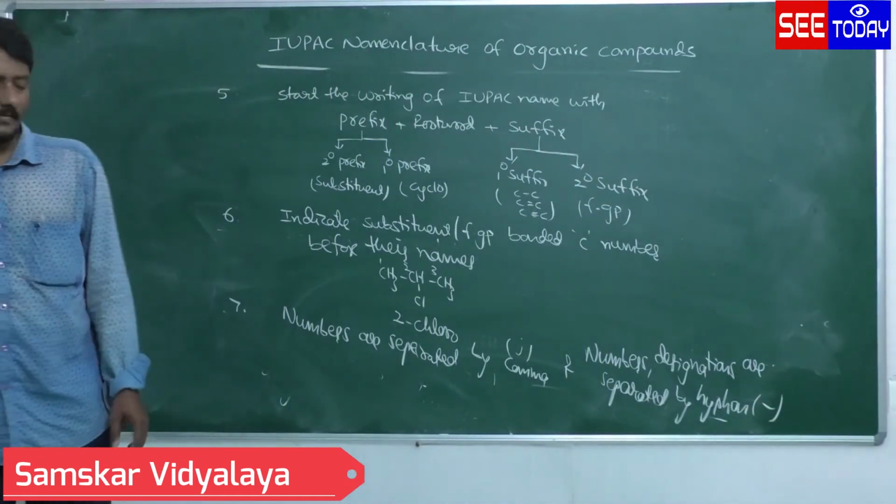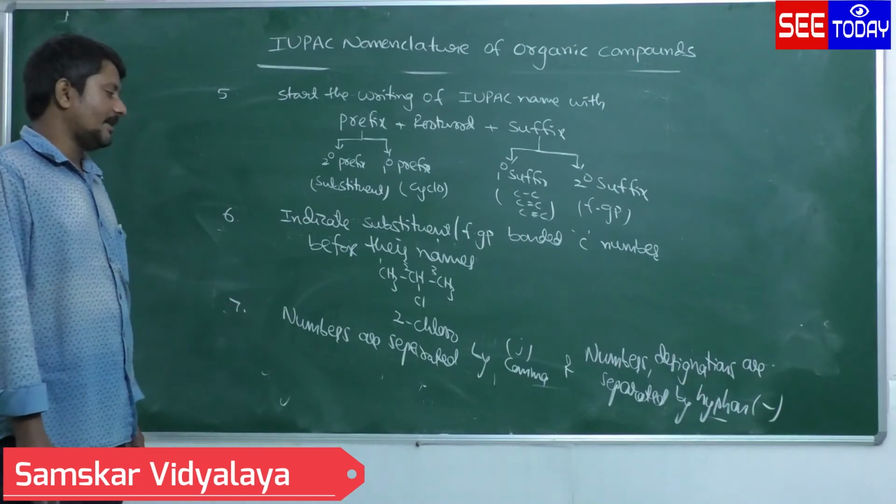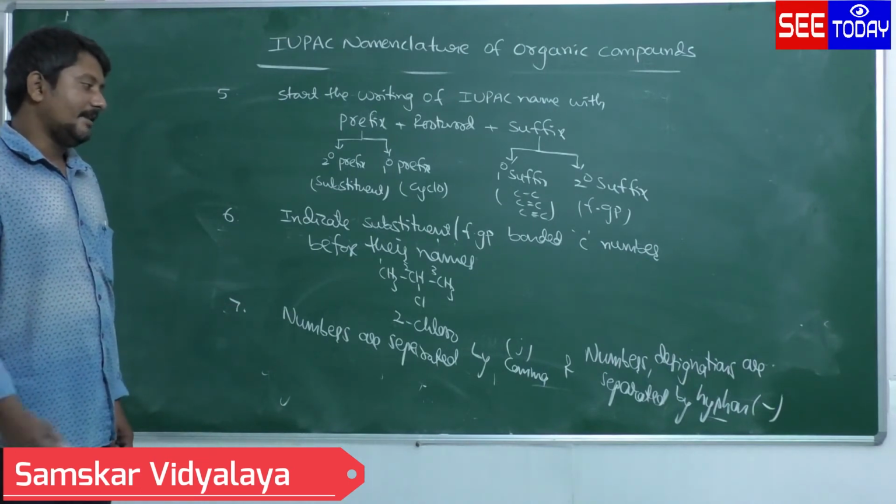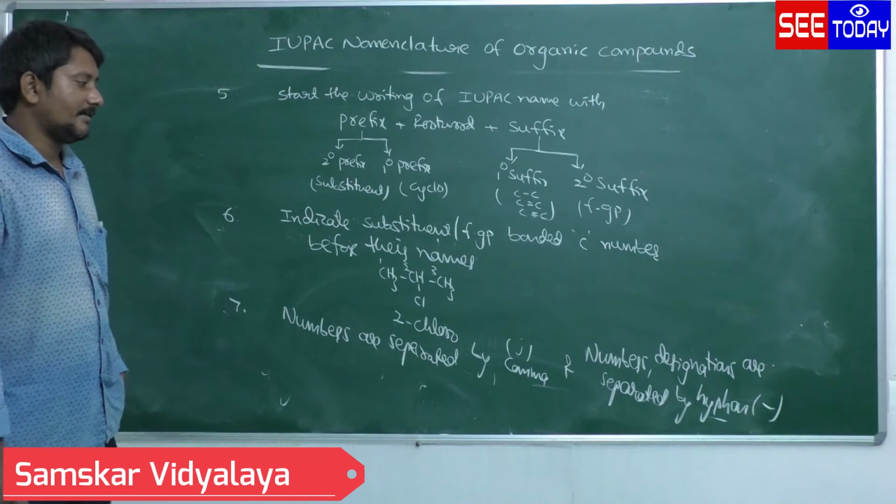See this seventh rule. Numbers are separated by commas, and numbers, comma, designations are separated by hyphens.